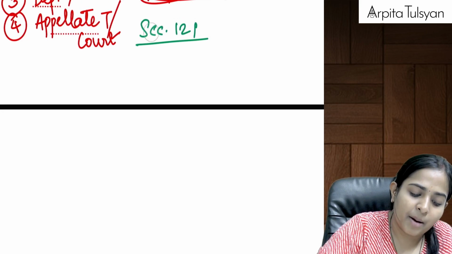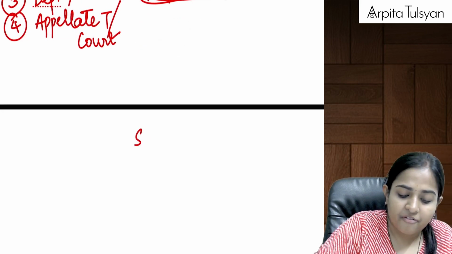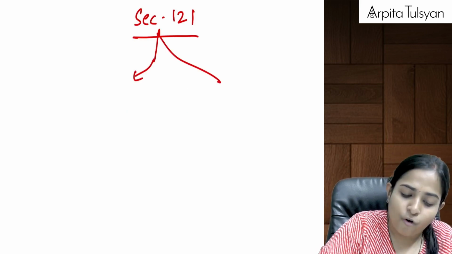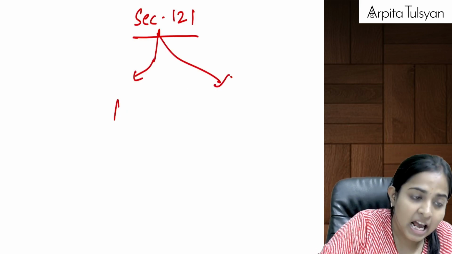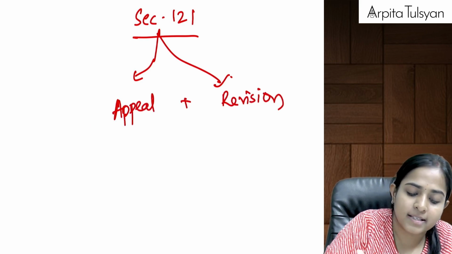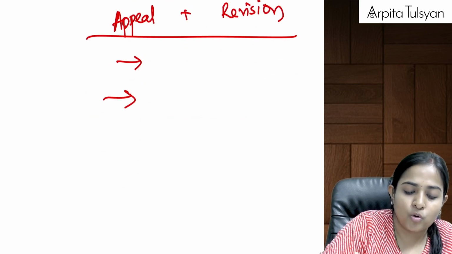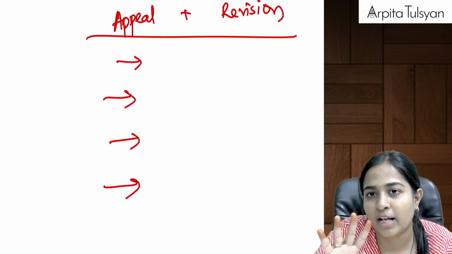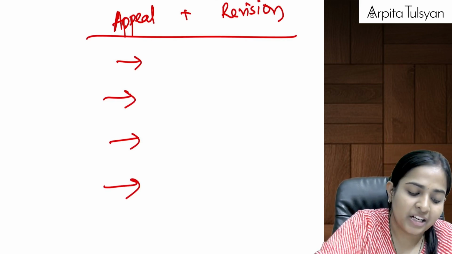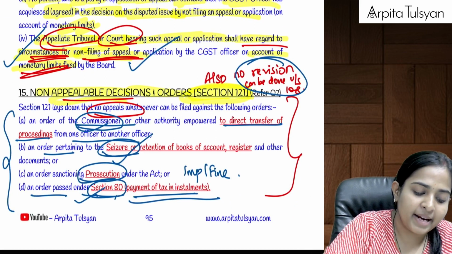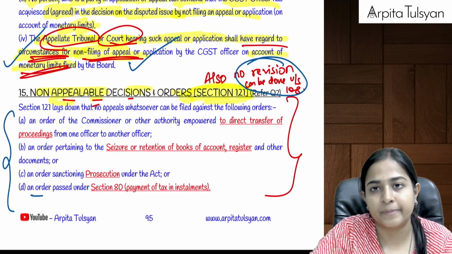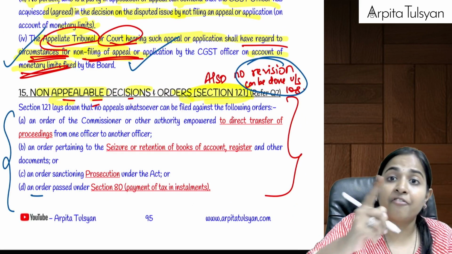Yes, and now coming on to the last section, that is section number 121. 121 is such a section where they are telling that 4 orders are given there, where appeal is not possible, as well as revision of the following orders is not possible. You cannot go for appeal against these 4 types of orders. Ma'am, which are those orders? Okay, suppose if the commissioner has transferred my case from one officer to another, then in that case I cannot say that why did you transfer.